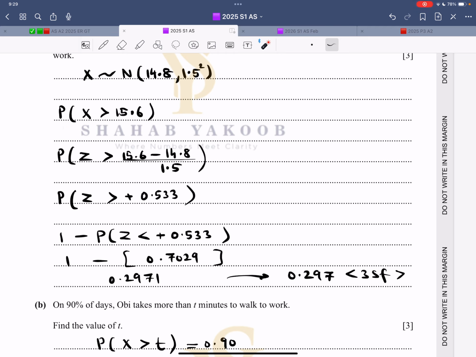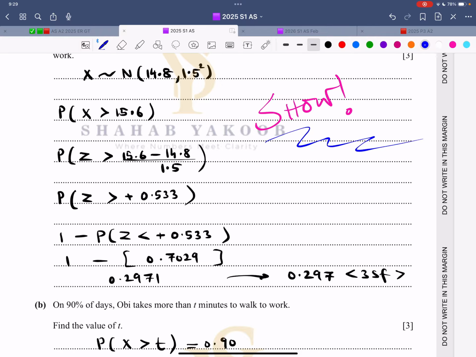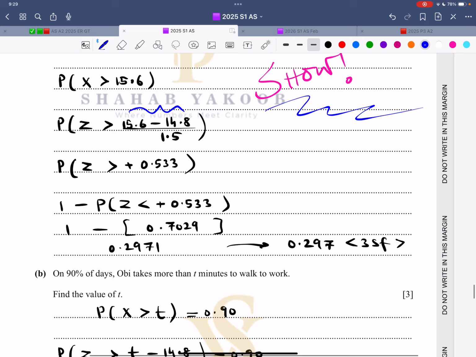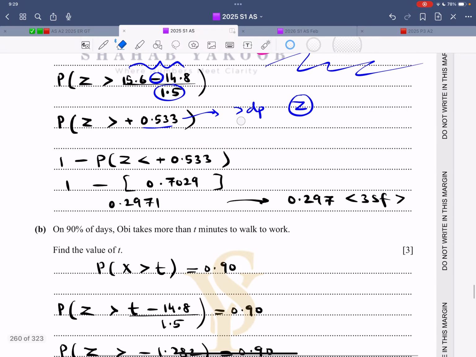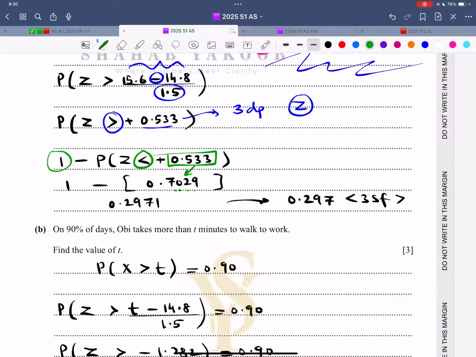Standardize. Show all these steps. I cannot emphasize this more. Show all these steps. So standardize: subtract the mean, divide by the standard deviation, and work to 3 dp because the z value can only be read up to 3 dp. So let me write this z in a nice manner, and then apply the rule. Z greater than a positive value is 1 minus the probability of z lesser than that positive value. Then you get this answer, round it off to the required level of accuracy.